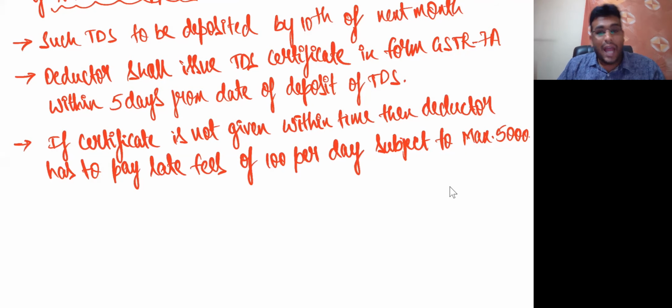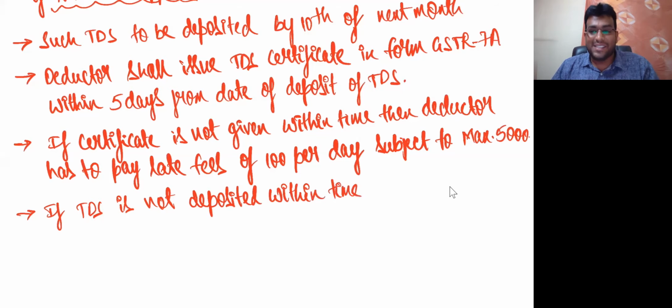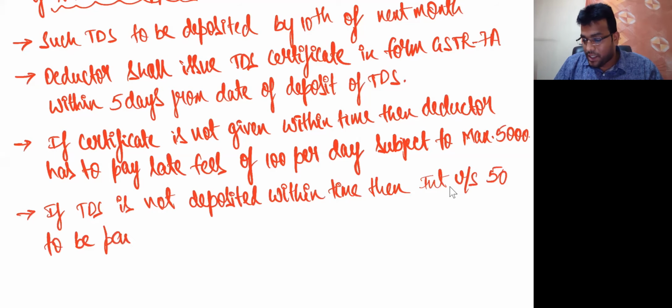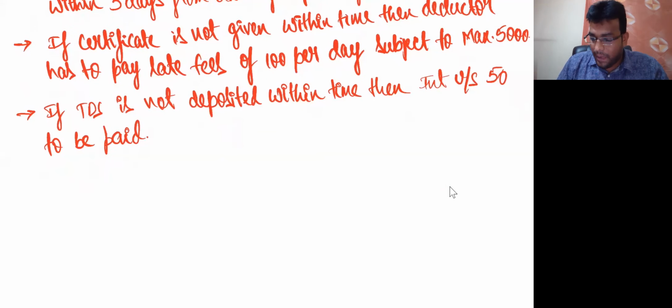So, getting clarity, everybody? And moreover, my dear friends, let me tell you one more interesting point. If TDS is not deposited within time, now what is within time? Within time is nothing but 10th of next month. Then interest under section 50 has to be paid. We have got interest provisions, my dear friends. There is interest of 18% per annum we have to pay, which I'll discuss with you in detail in tomorrow's class about the topic called payment of tax and interest, section 49 and 50. They will talk in detail, my dear friends. Are we getting clarity, everyone? Next. We're just talking other points, my dear friends. Next.